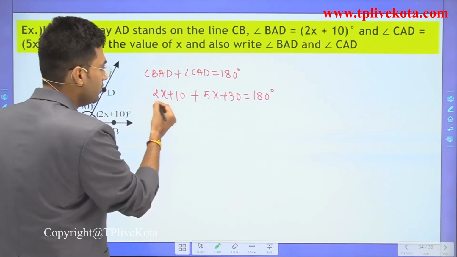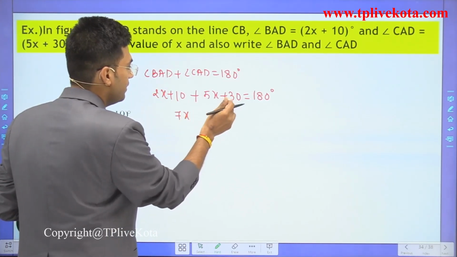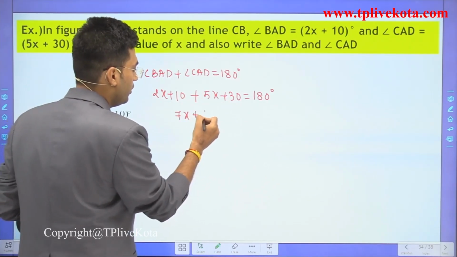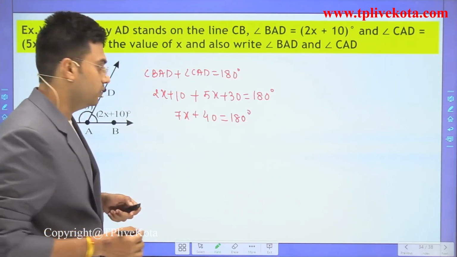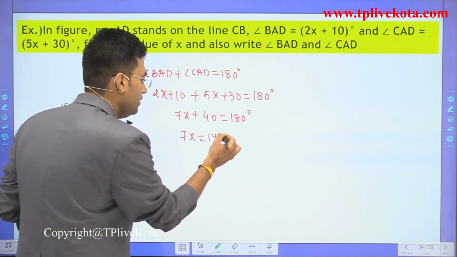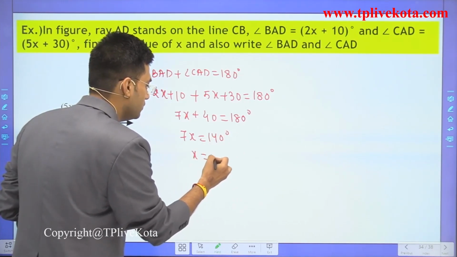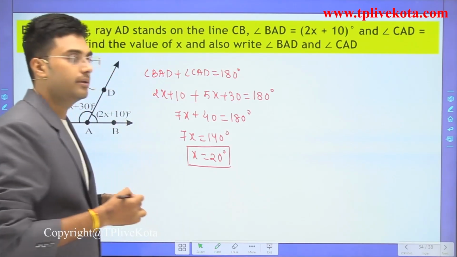So when we solve this, 5x plus 2x is equal to 7x, 30 plus 10 is 40, equal to 180 degrees. So we can write 7x equals 140 degrees, or x is equal to 20 degrees.